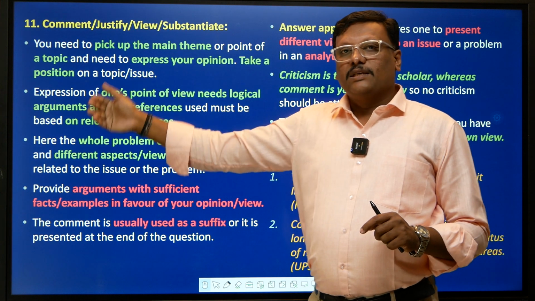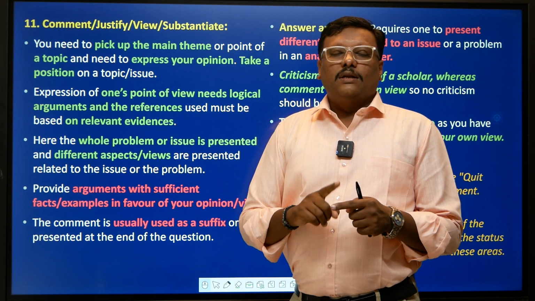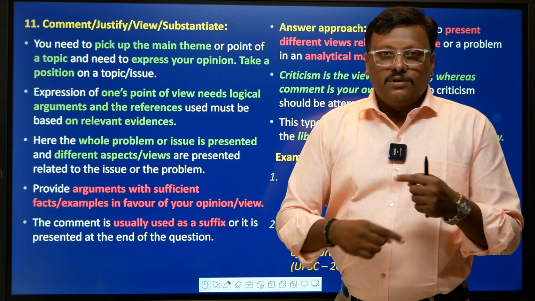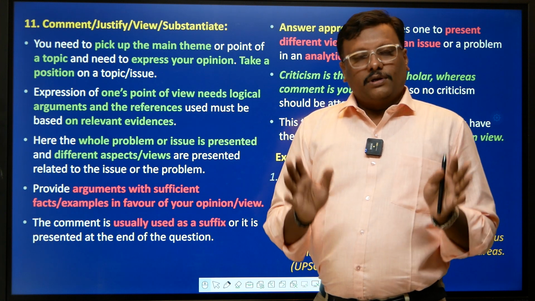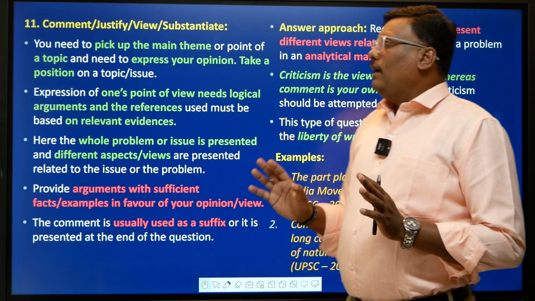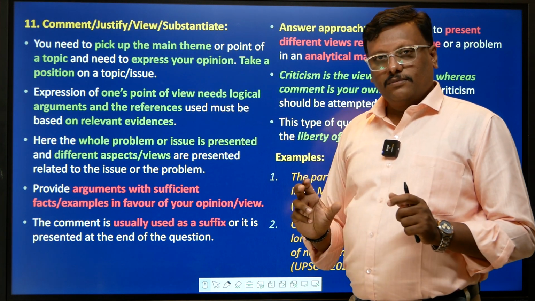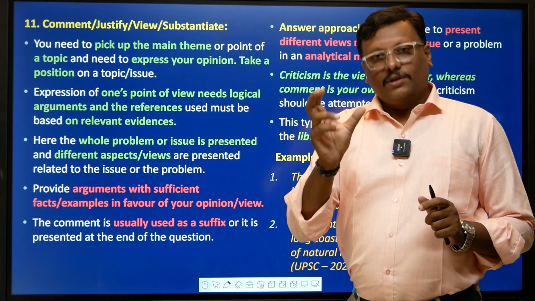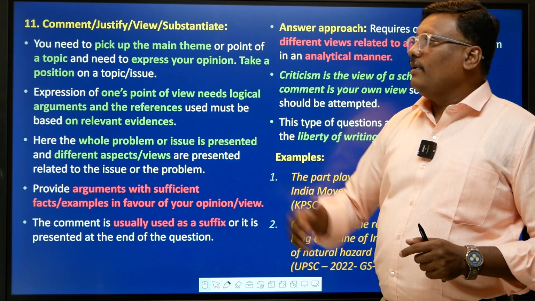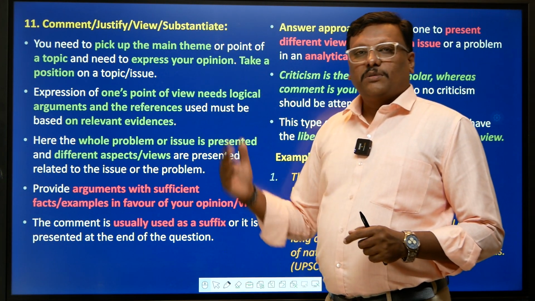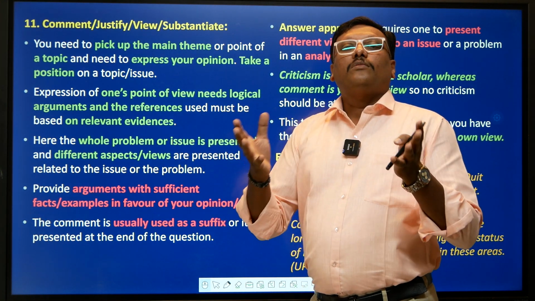As we have discussed, like examine and analyze, this is the least form of in-depth analysis. So analysis, examination, a probe is required. You have to look into a particular topic, try to look into all aspects, and after that present your observation. Pick up the main theme of a particular question or statement and express your opinion. That is why "as per your view." Substantiate means a statement is given, and you have to look deeper into it.